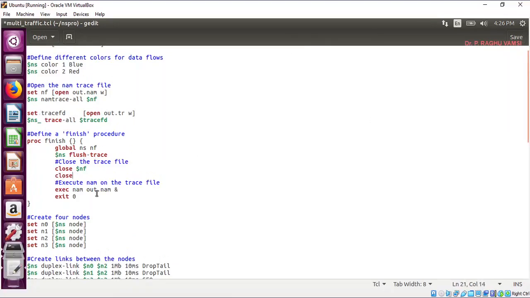So global nf trace FD, and close the trace FD.